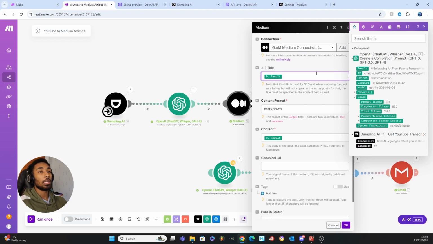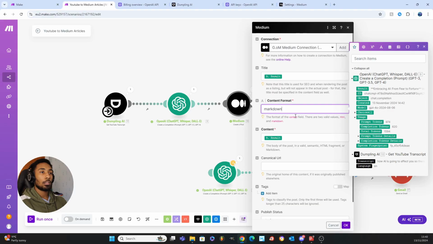If we wanted to build onto this automation, we could create some sort of SEO tool which takes our article, comes up with some keywords and makes a title based on catchy SEO words, whatever you want. You could do another step and then put that result or variable into the title section here. But for this, we're just going to keep it simple and use the result from ChatGPT.